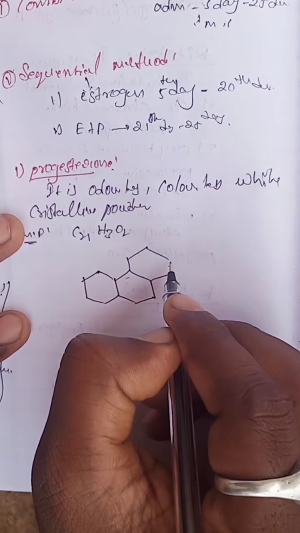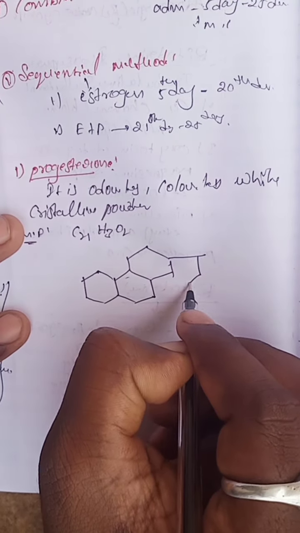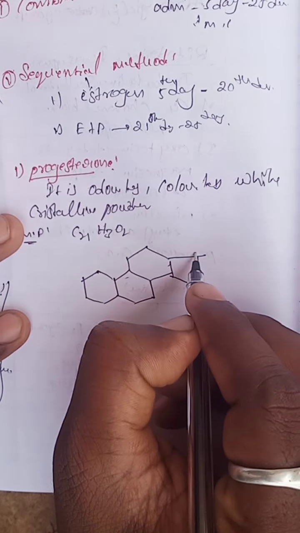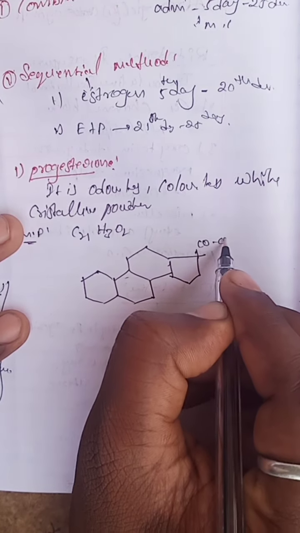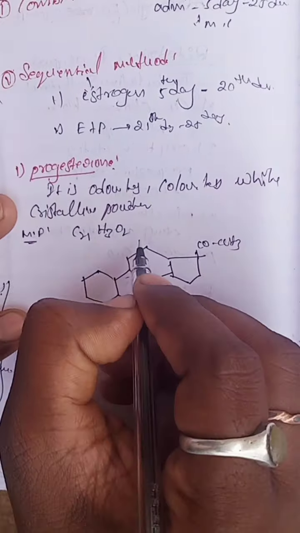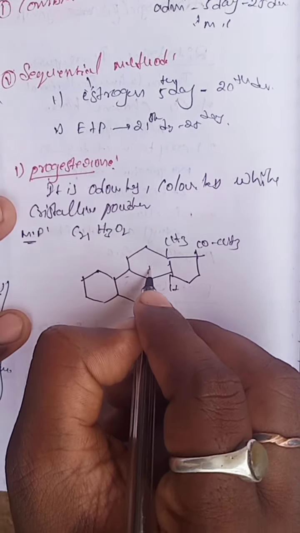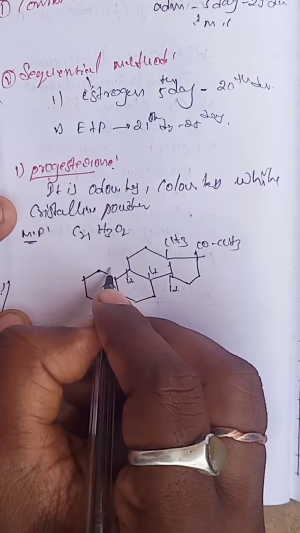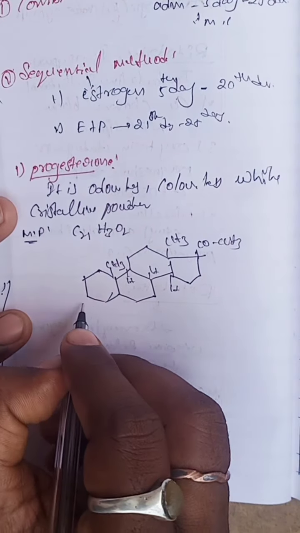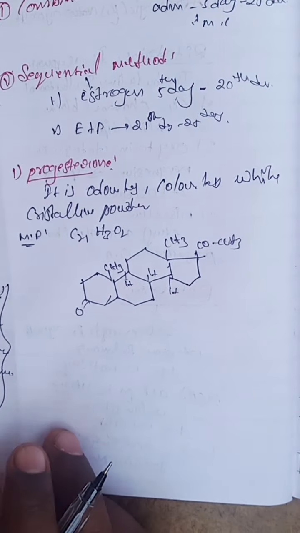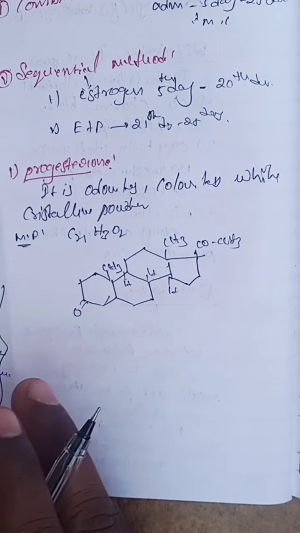And along with the 15-membered ring, this is COCH3, and here also CH3, CH3, benzene, double bonded O. This is the structure of progesterone.